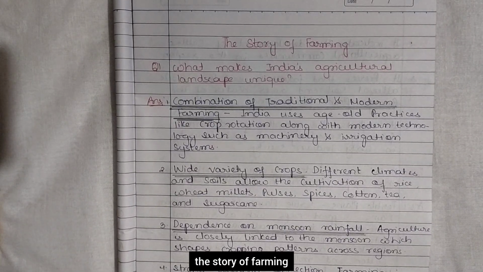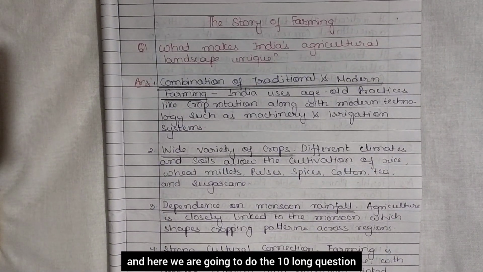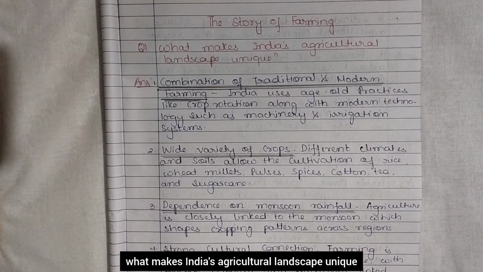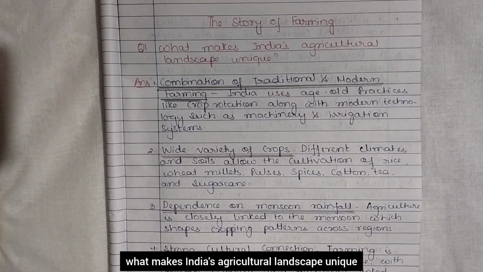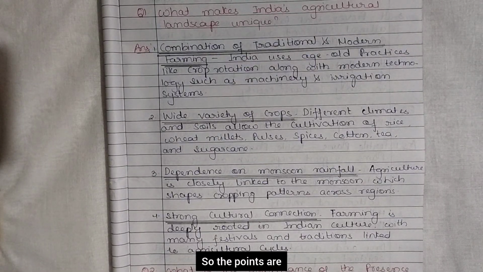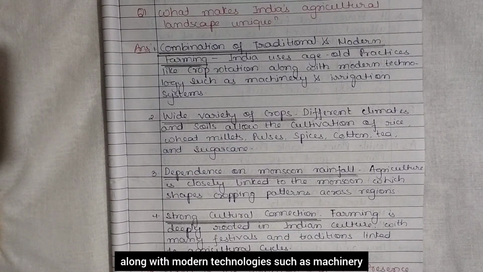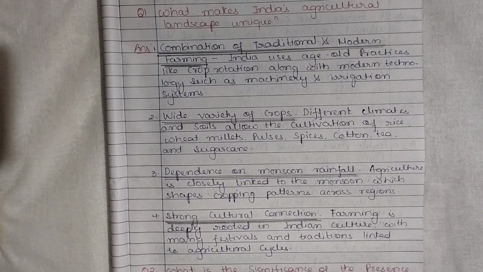The story of farming, and here we are going to do the 10 long question answers from the chapter. So, the first question is, what makes India's agricultural landscape unique? So, the points are combination of traditional and modern farming. India uses age old practices like crop rotation along with modern technologies such as machinery and irrigation system.